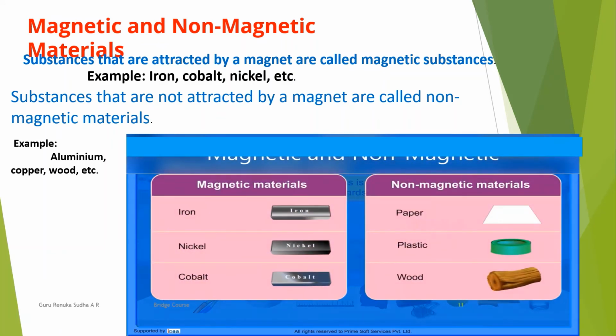Materials which get attracted towards a magnet are called magnetic materials. Iron, nickel, or cobalt are magnetic materials. Materials which do not get attracted towards a magnet are called non-magnetic materials. Paper, plastic, and wood are non-magnetic materials.